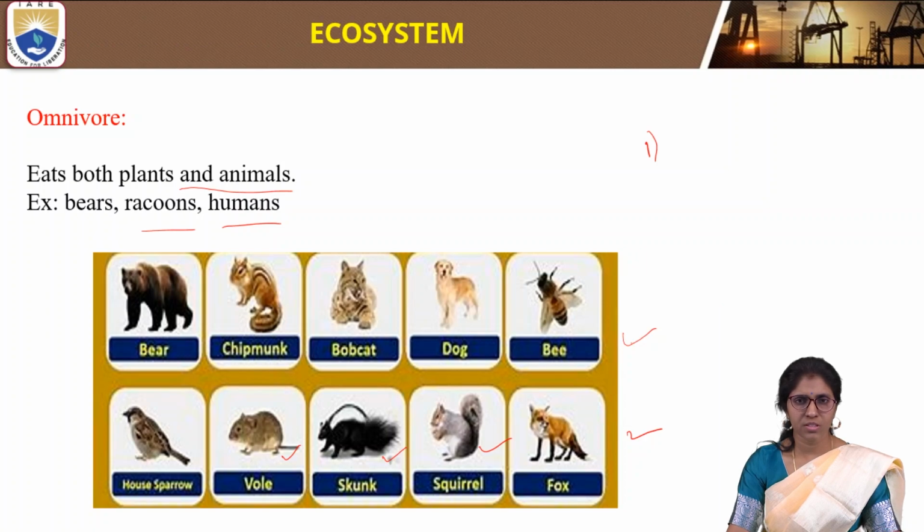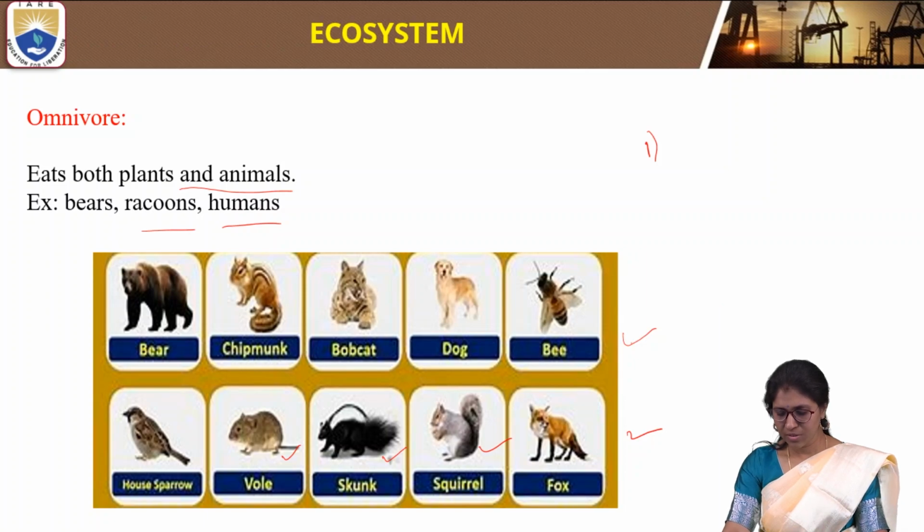Carnivores are the animals which eat only animals. Omnivores eat both animals as well as plants. This is the classification of consumers.